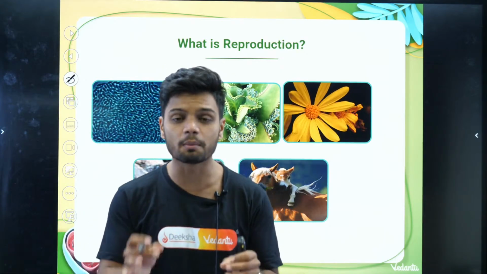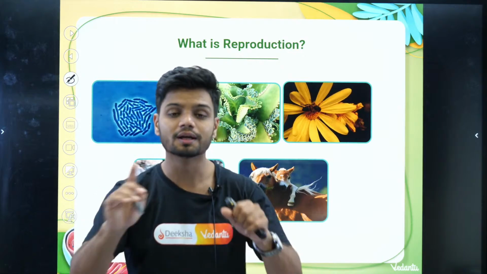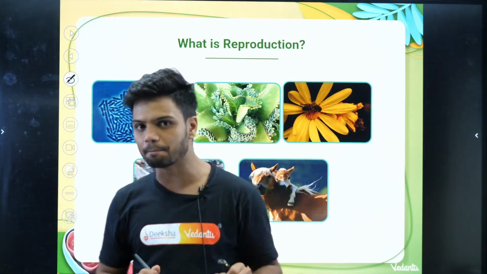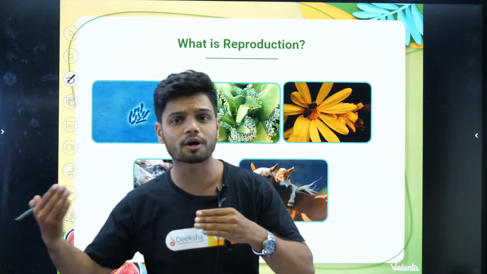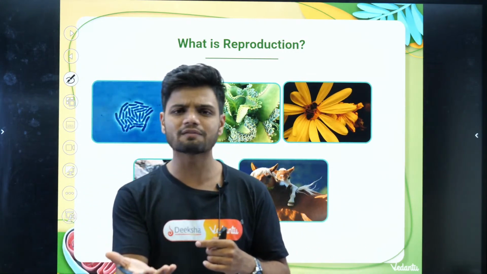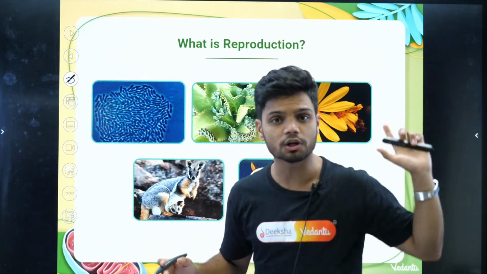Every single organism will show reproduction, but the mechanism of reproduction will change. For example, the bacteria here has a different mechanism for reproduction. That is, a bacteria will show fission. Yes, that is a type of asexual reproduction.